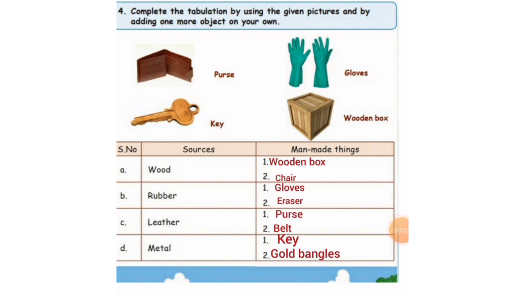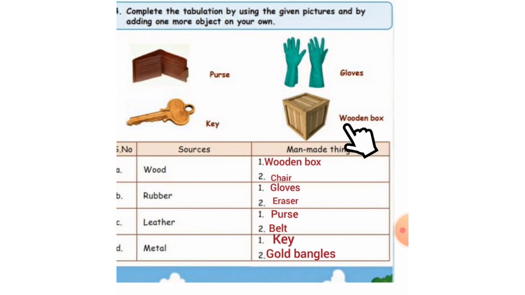Children, complete the tabulation by using the given pictures and by adding one more object on your own. Can we do, children? Yes, very good. They have given some materials and their names. Purse, P-U-R-S-E. Key, K-E-Y. Gloves, G-L-O-V-E-S. And wooden box, W-O-O-D-E-N B-O-X.